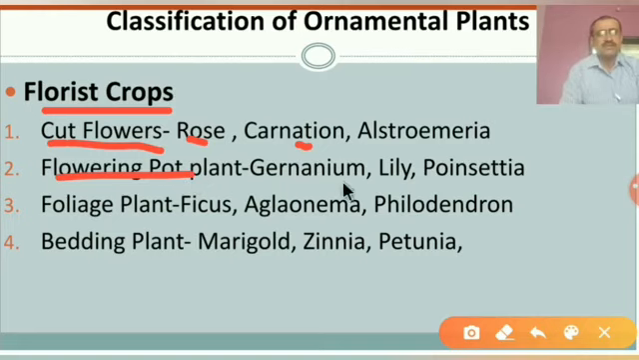For example, lily, geranium and poinsettia. These are the three plants, and they are nothing but potted plants. The third one is the foliage plant. What is meant by foliage? Foliage is nothing but the leafy part of the plant. Plants that are mostly grown for their foliage are known as foliage plants.